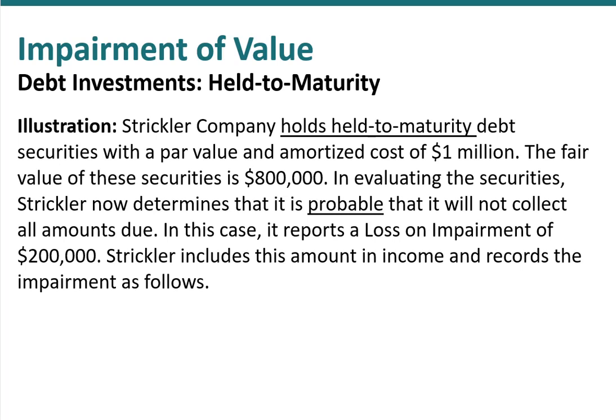Well, again, recall, if we have used our credit loss model, we've already recorded an entry for bad debt expense and an expected credit loss, the allowance for doubtful accounts.